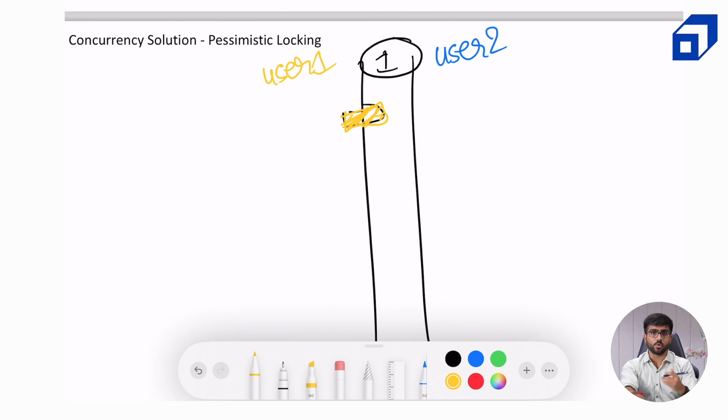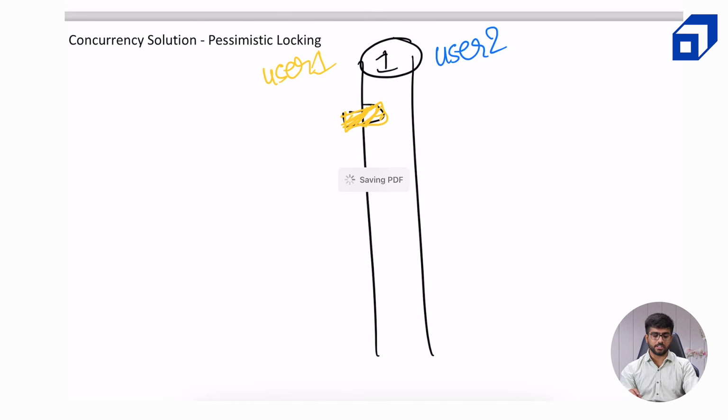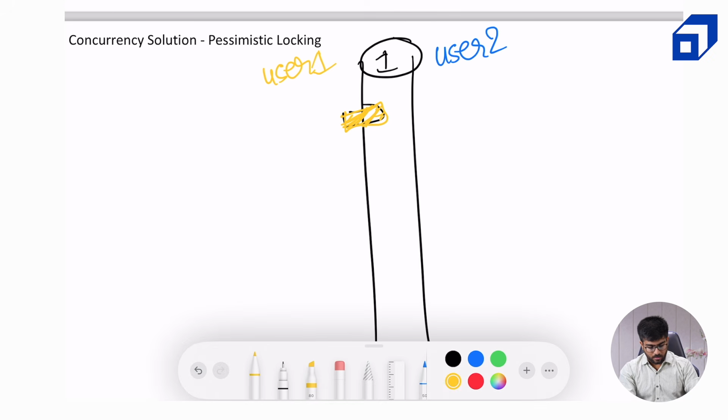Okay, user 2 cannot access it until the transaction is complete. All right, so this inventory row is locked for that particular time, and when the transaction ends, the inventory is reduced from 1 to 0.